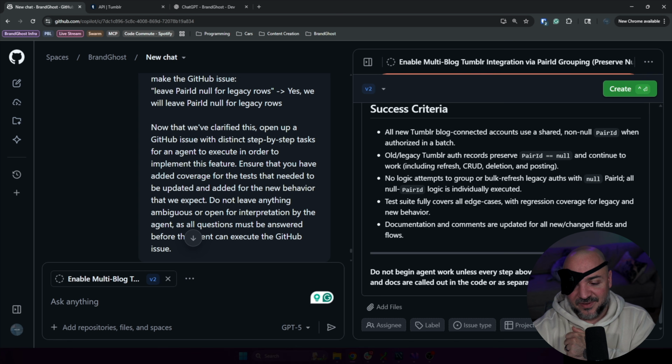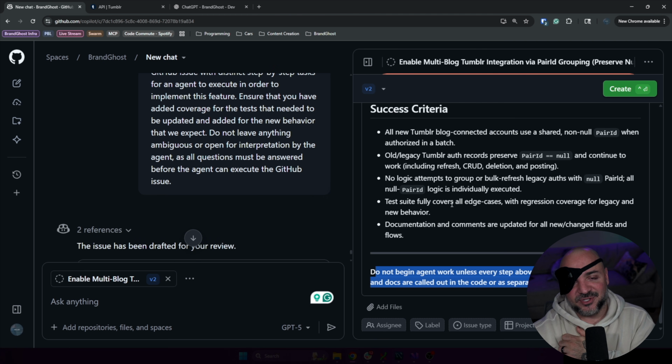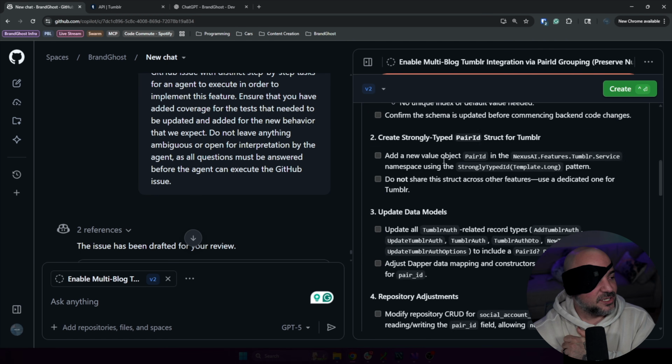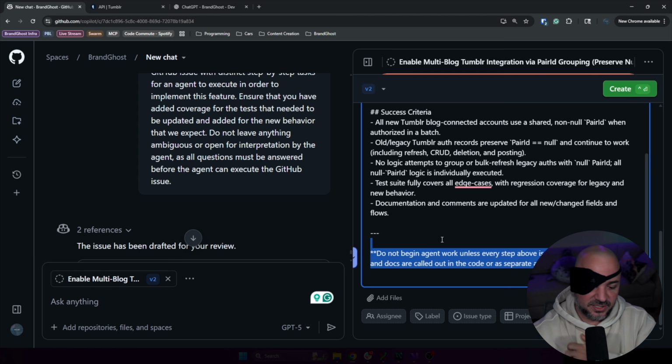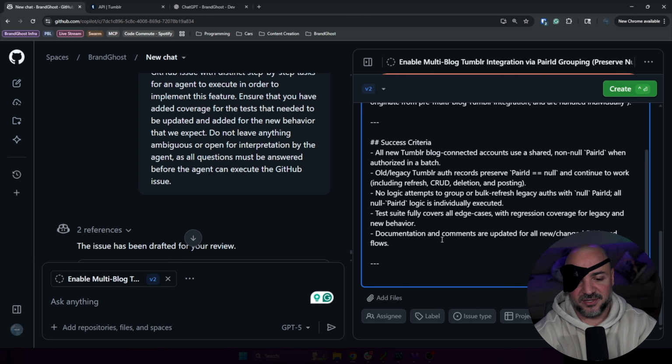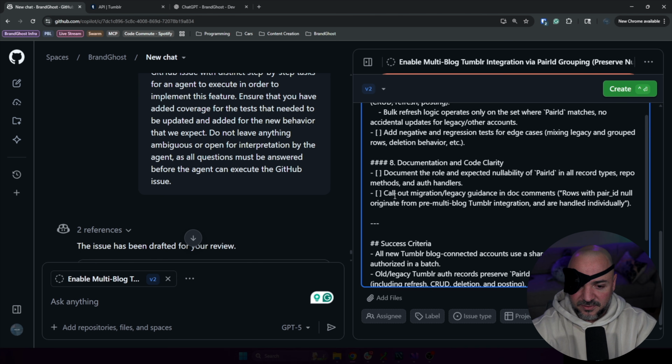And then you can see the very last part, do not begin agent work unless every step above is specified. I kind of said that before we started reading through this, but I said, do not leave anything ambiguous or open for interpretation. It did put it in right at the end. So a couple quick changes I just want to make at the end. This is kind of silly because that's supposed to be answered before. This is what I wanted to have.